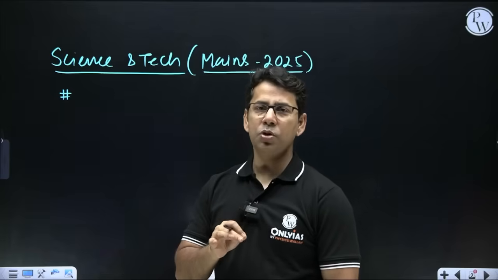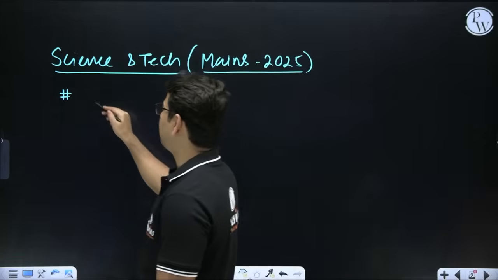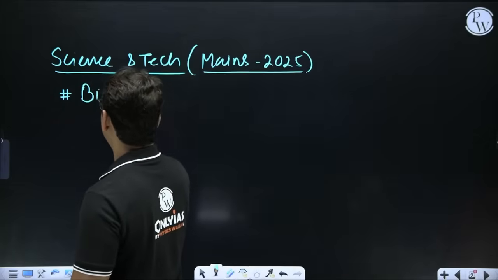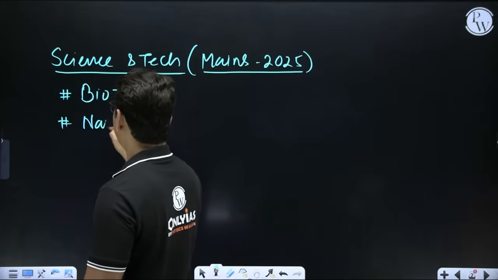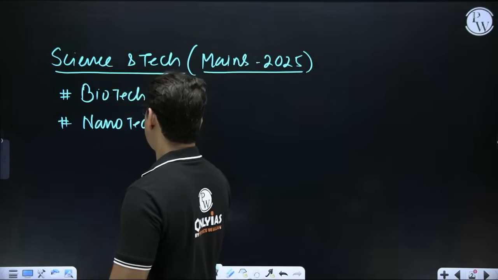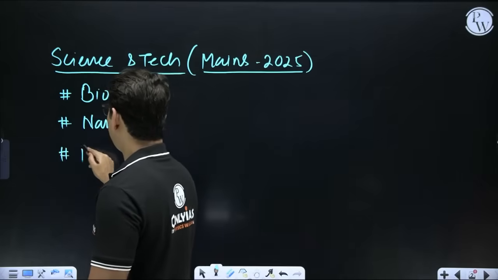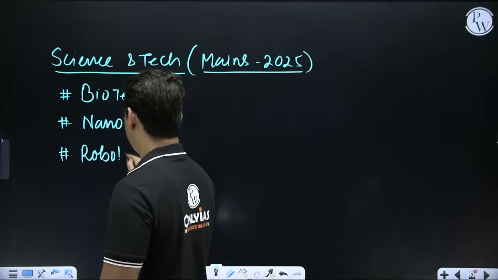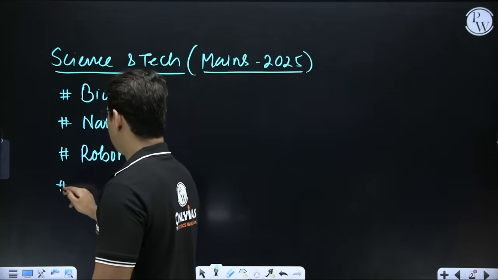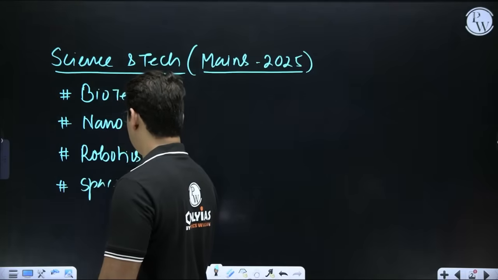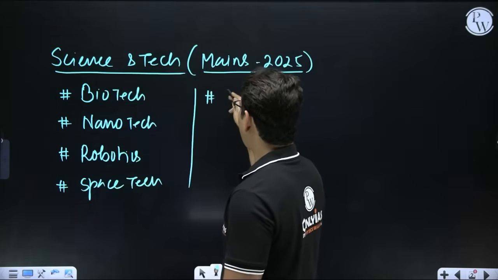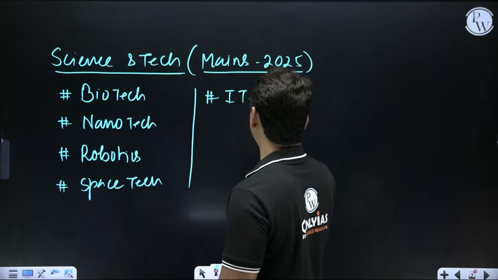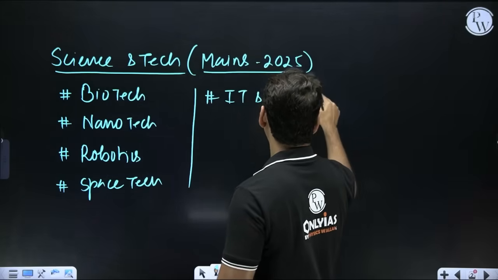When it comes to the chapters, the chapters we are going to discuss are biotech, right? Then we'll talk about nanotech, so questions from nanotech. Then we'll have questions coming from robotics. Then questions coming from space tech. Then questions coming from your IT and computers, right?